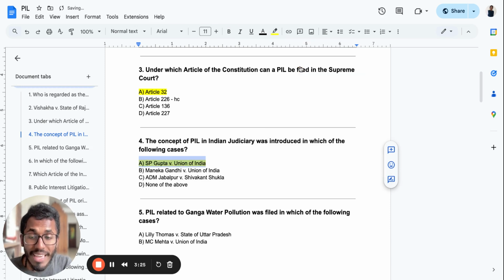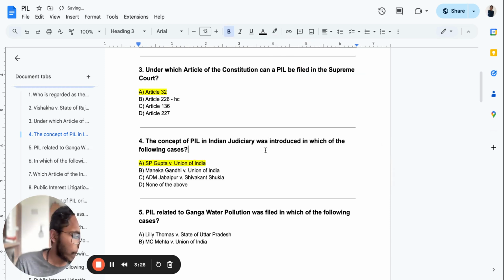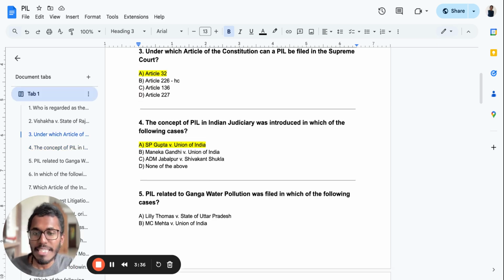Whereas the first PIL which was filed was known as the Hussein Ara versus Khatun case. Keep that also in mind. Hussein Ara versus Khatun case was the first PIL filed.